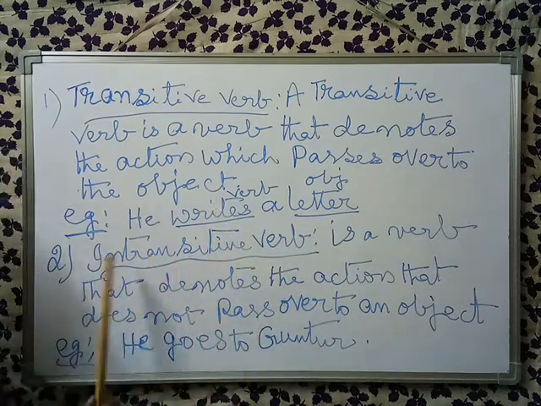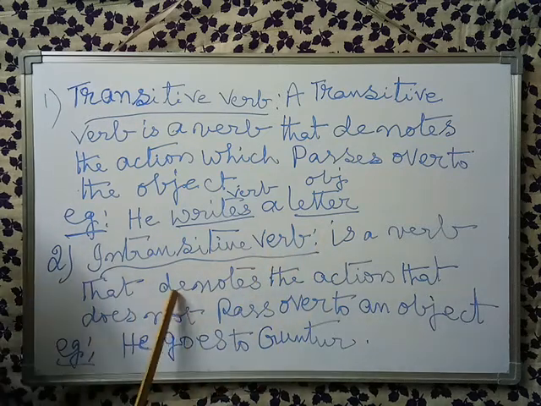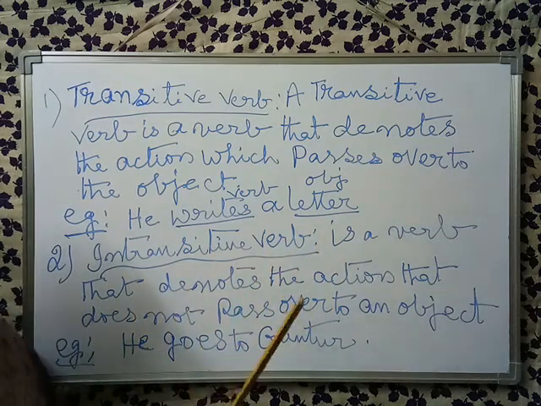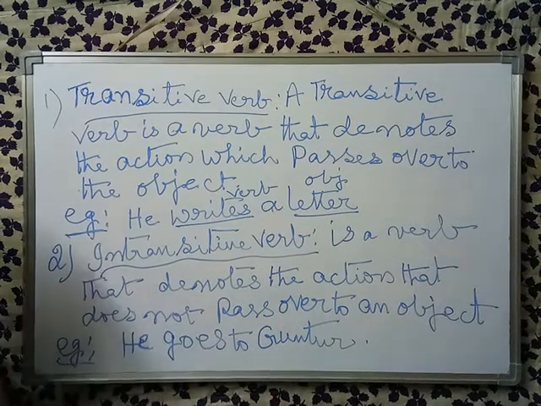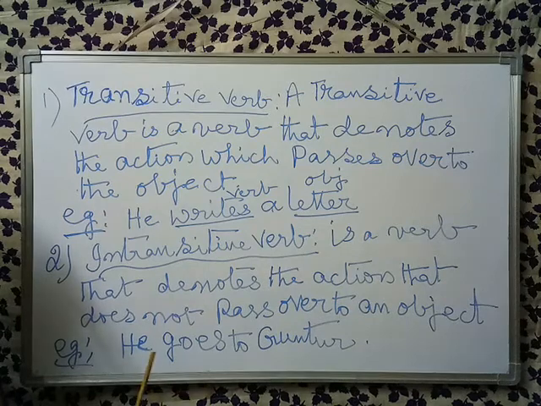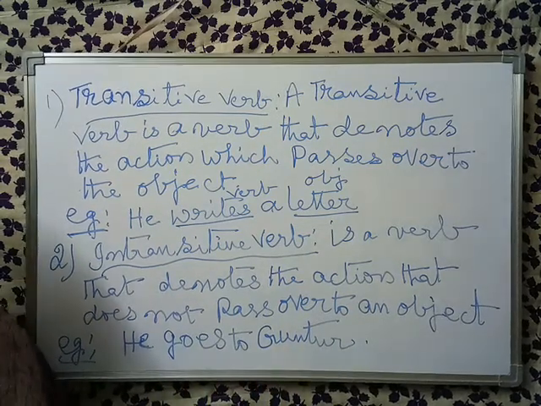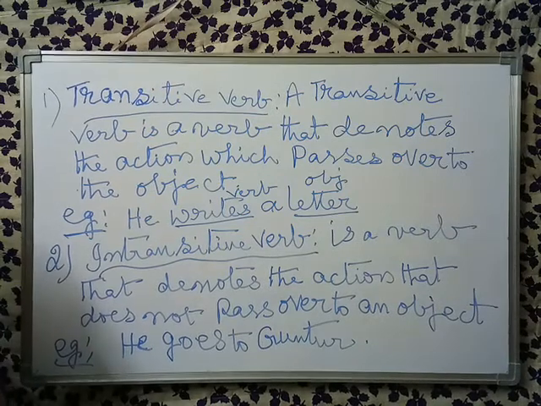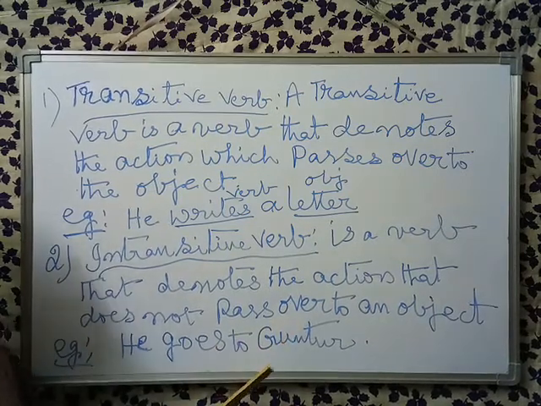Secondly, an intransitive verb is a verb that denotes the action that does not pass over to the object. For example, he goes to Guntur. Where is the object here? No object, only verb. So it is an intransitive verb.